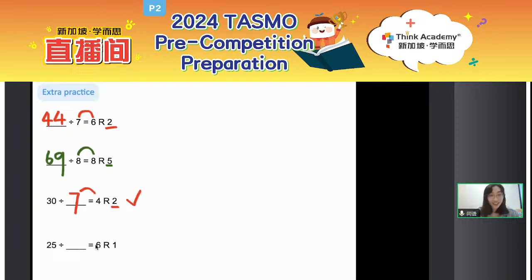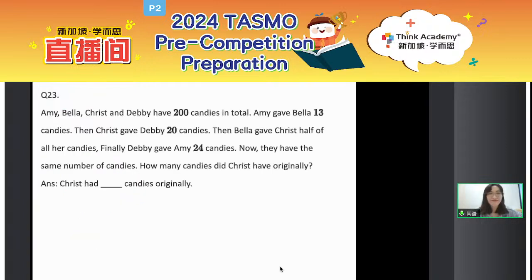Okay. Again, 25, what should we do? 25 minus 1, right? That is 24. 24 divided by 6, so here we can get 4. Good job. Again, double check your answer. 4 times 6, that is 24. 24 plus 1, that is 25. Good job. Let's move on to question 23.